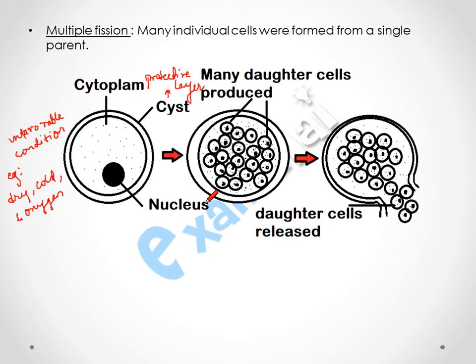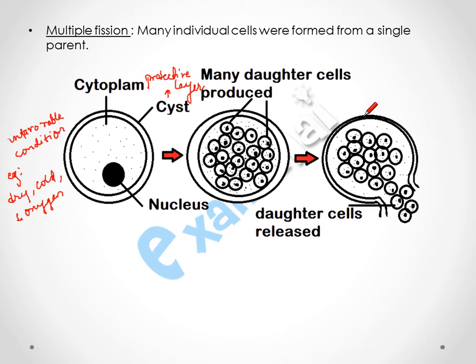After that, inside the cyst, the nucleus will start dividing into many small nuclei, and each of the nuclei will be surrounded with cytoplasm, and each cytoplasm will be surrounded with a cell wall.